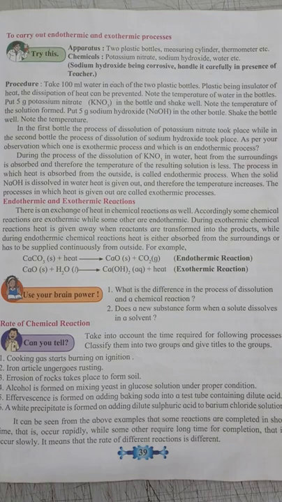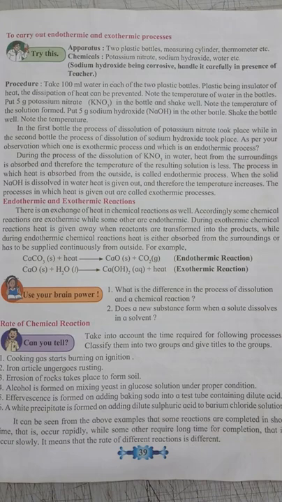But when you add baking soda to dilute acids, effervescence is formed immediately. As soon as you add dilute sulfuric acid to barium chloride solution, a white precipitate is formed immediately.